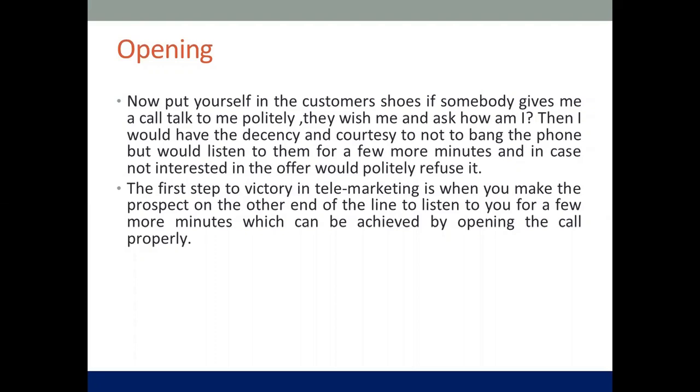So the first step to victory in telemarketing is when you make the prospect on the other end of the line listen to you for a few more minutes, which can be achieved by opening the call properly. Understood?